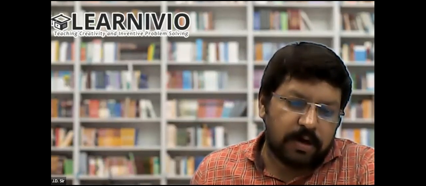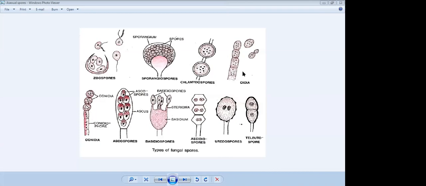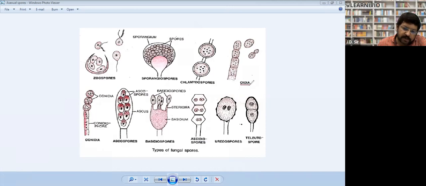So look, now let's see the asexual spores. You will get frequent questions on oidia in your medical examination. I have seen a number of questions. Oidia are binucleated spores. All these spores have two nuclei.